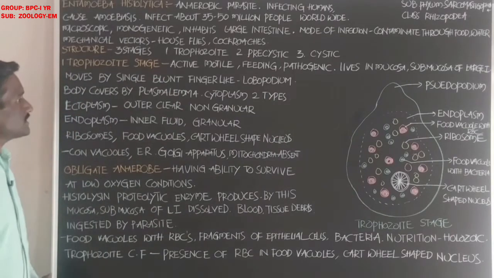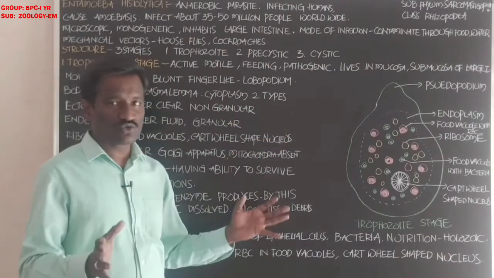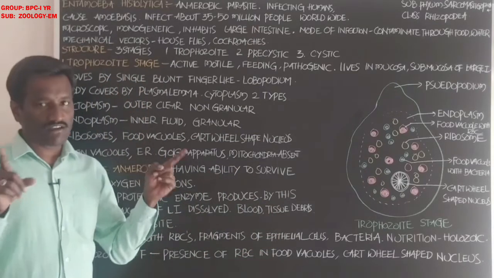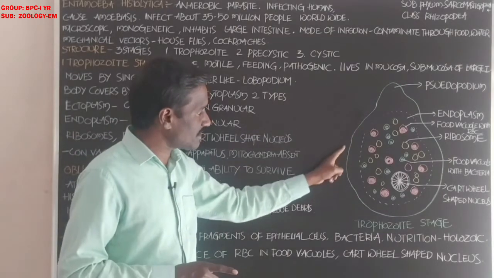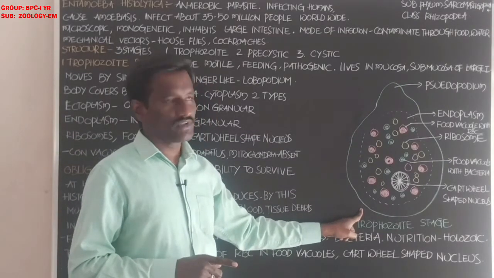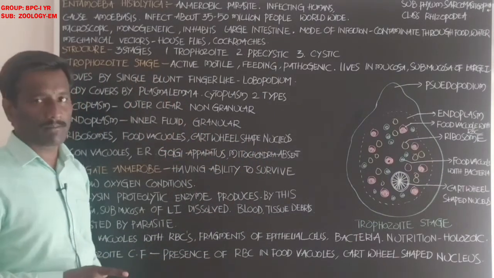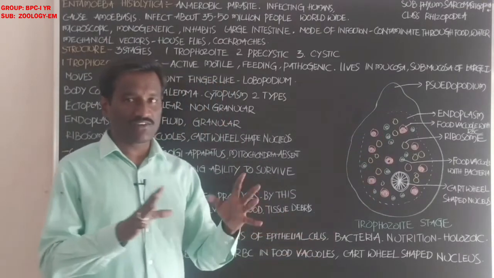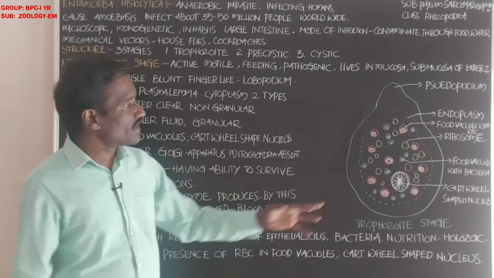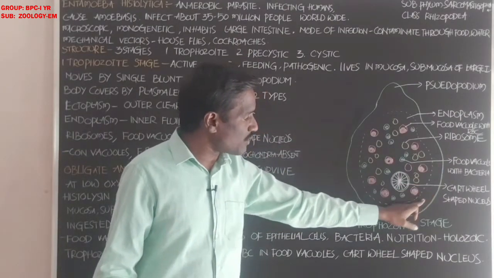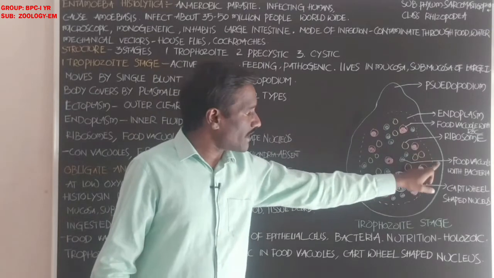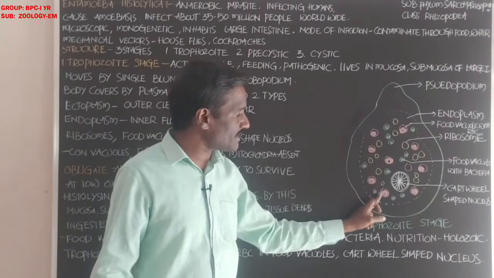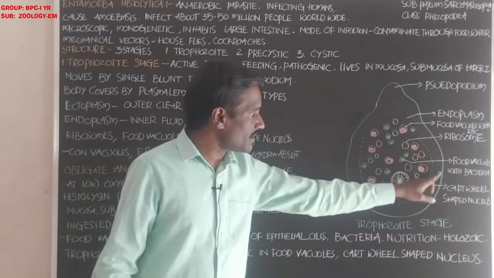With the help of the pseudopodium, it moves in the region of the large intestine. The body surface is covered with the plasma membrane, also called the plasmalemma. The inner part is filled with cytoplasm, which is differentiated into two types: the outer cytoplasm is called ectoplasm and the inner cytoplasm is called endoplasm.